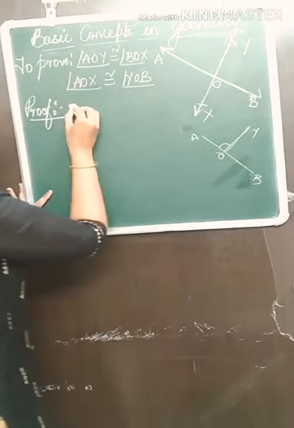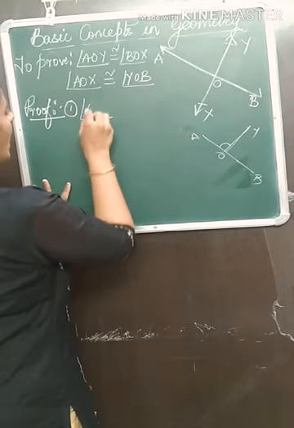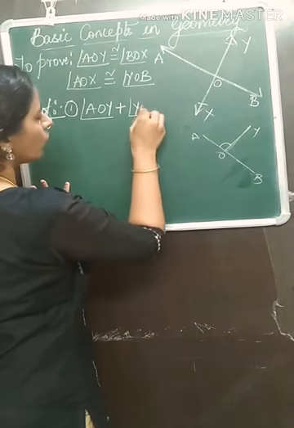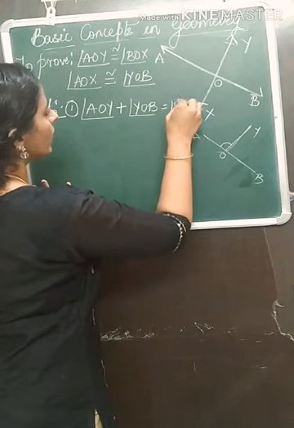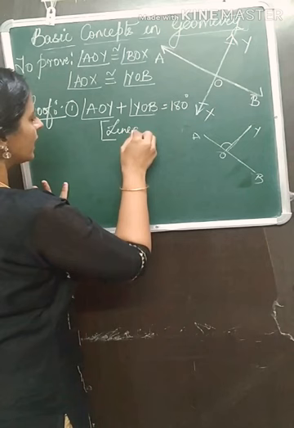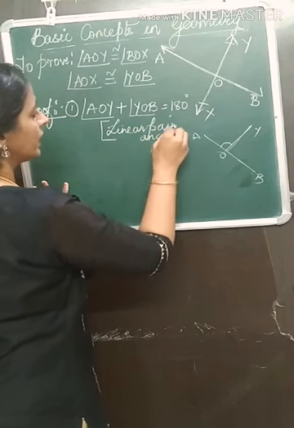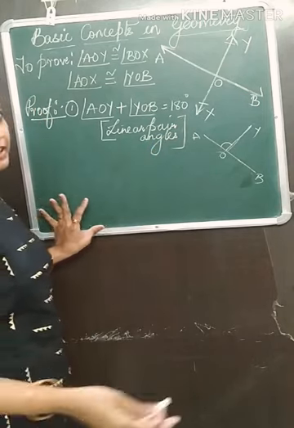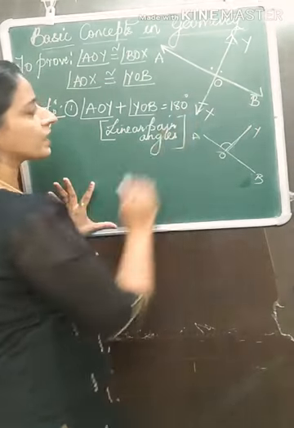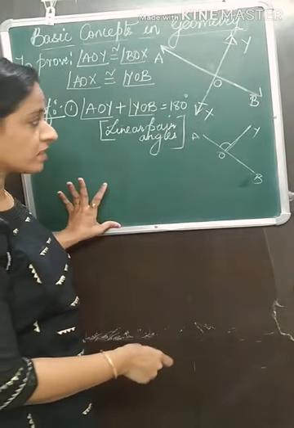I'll write down the first statement, the logical proof that I am using: angle AOY plus angle YOB equal to 180 degrees. Now you have to write the reason. What reason is this? They form a linear pair. So linear pair angles, or only linear pair, you can write. So these two are linear pair angles. I'll just mark it this way.